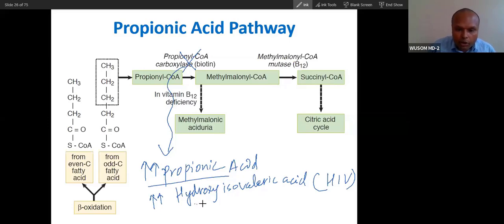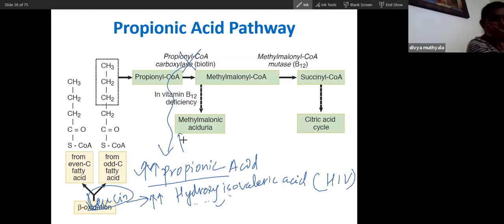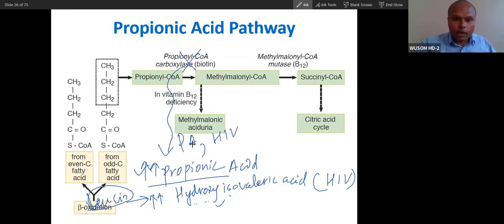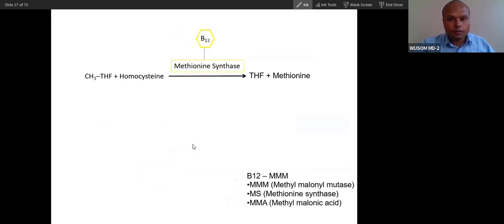And this hydroxyisovaleric acid comes from leucine, amino acid catabolism. So biotin is also responsible for amino acid catabolism. So these two things will be high. Propionic acid and hydroxyisovaleric acid will be high in biotin deficiency. Remember.